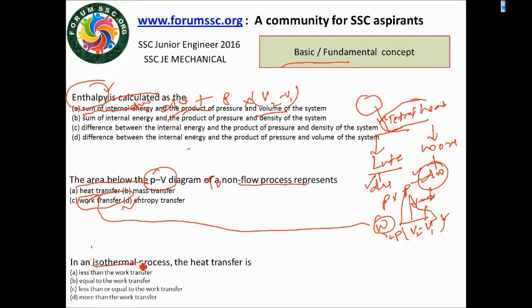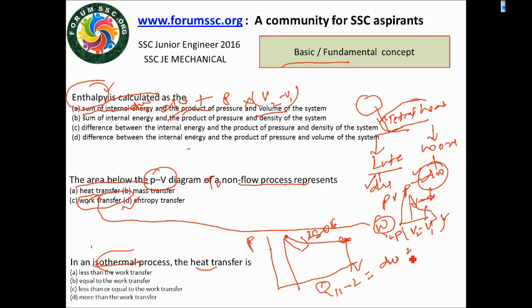In the isothermal process, first of all we would like to know the isothermal PV diagram. Simply, isothermal expansion: Q1 to 2 is equal to dU plus dW1 to 2.